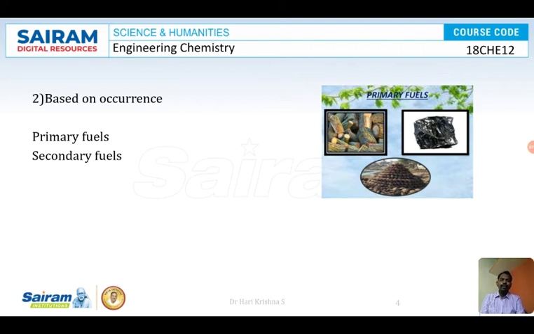Petrol is used in petrol IC engines, diesel is used again in automobiles, kerosene once again is used as a fuel. How do you get petrol and diesel? After subjecting it to fractional distillation, isn't it? Therefore it is a secondary fuel.